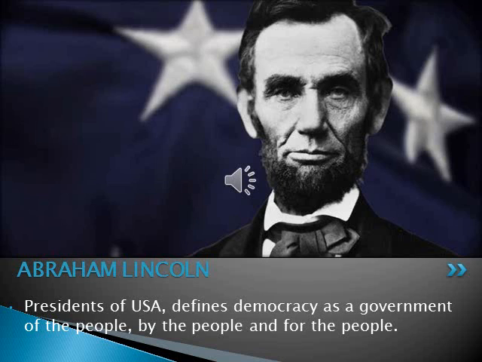So Abraham Lincoln also gave a definition for democracy. What was the definition given by Mahatma Gandhi about democracy? True democracy cannot be worked by 20 men sitting at the center. It has to be worked from below by the people of every village. This was the definition given by Mahatma Gandhi. Then by Abraham Lincoln, democracy is the government of the people, by the people and for the people.